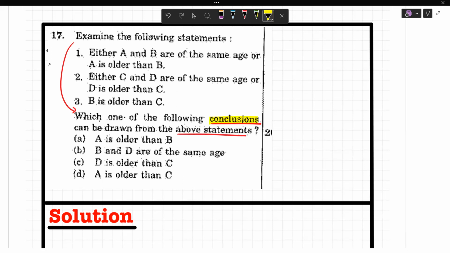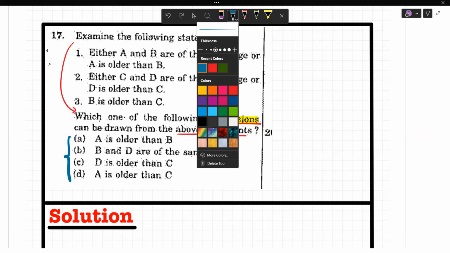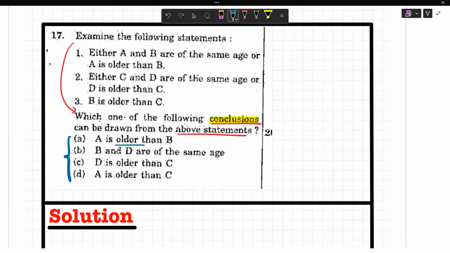Now in such questions, I would suggest you to see the question statement and the options first. Now what are the options here? The options say, why I'm telling you, you will know right now. A is older than B. Okay. B and D are of the same age. D is older than C. A is older than C. That means without reading the statements, you got an idea. Okay, it is doing certain comparison between these ages. So you got to know that yes, I have to do an age comparison.